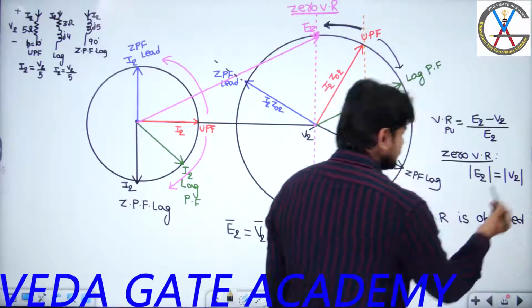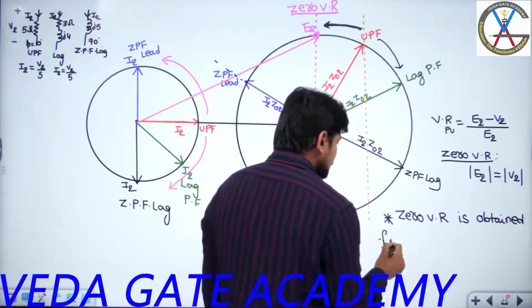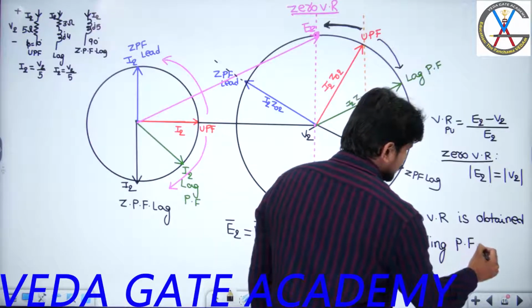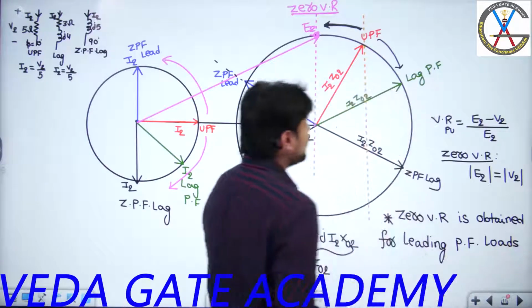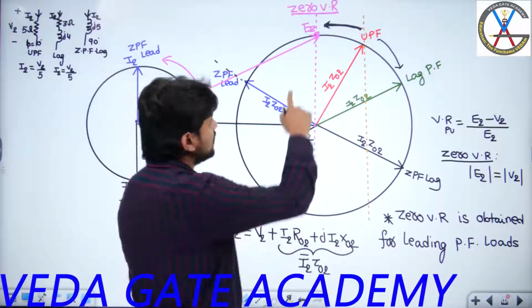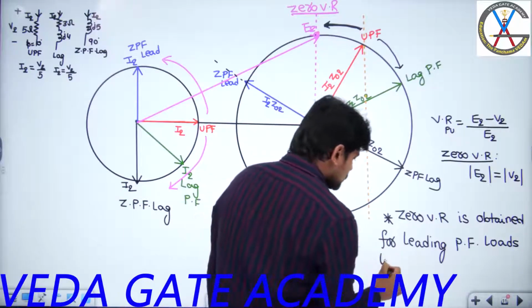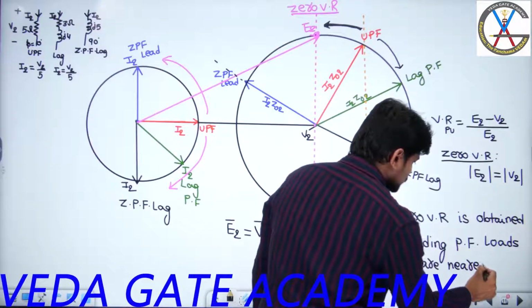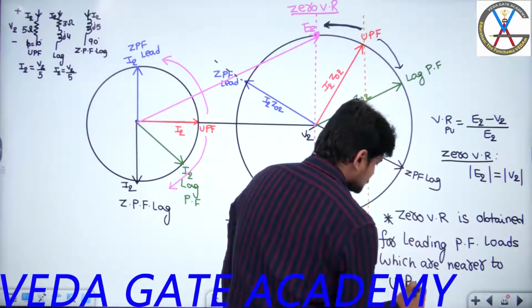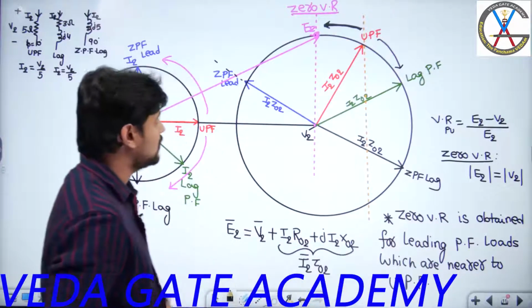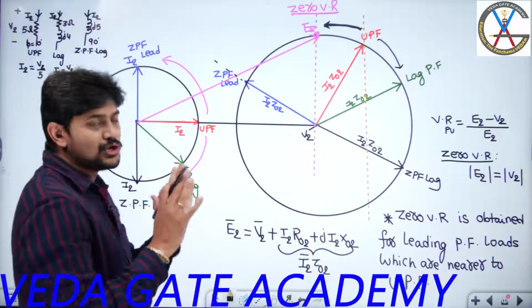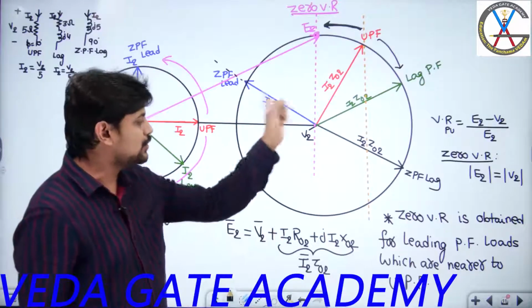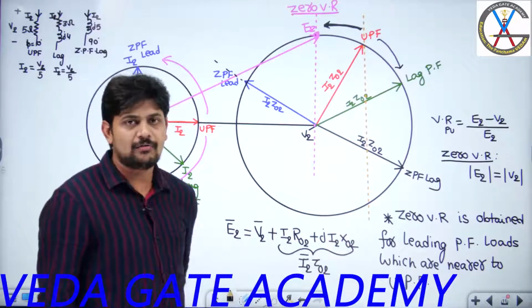Zero voltage regulation for a given transformer is obtained for leading power factor loads which are operated nearer to unity power factor. I hope you understand this point, right? So zero voltage regulation in a transformer is obtained for leading power factor loads which are nearer to unity power factor.